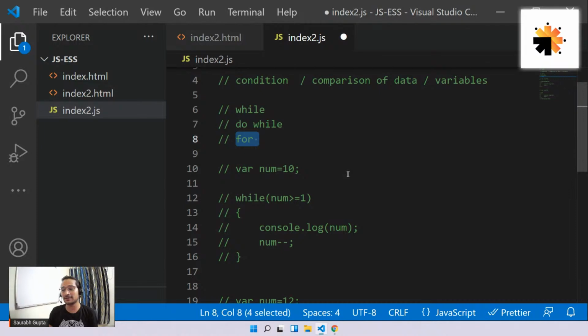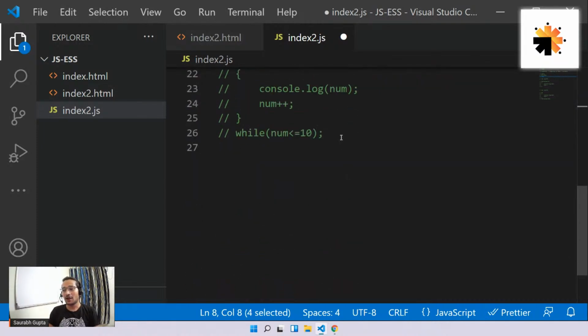That's very important, right? So now, guys, see, for can be considered exactly like while. It is also an entry control loop. It checks the condition first, executes the code, then increments, then again checks the condition, executes the code, increments, again checks the condition. It works exactly like while, but it is one of the most used and people's favorite loops.